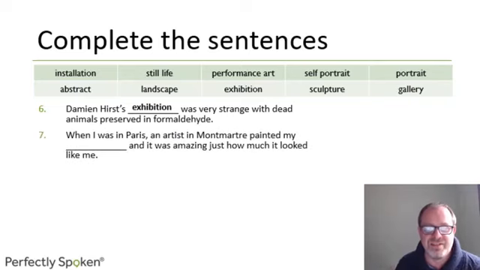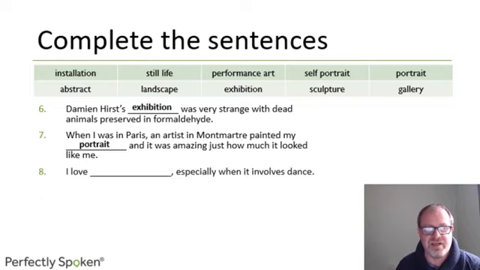When I was in Paris, an artist in Montmartre, I hope I've spelt and pronounced that correctly, the district of Paris, painted my something, and it was amazing just how much it looked like me. So he painted a picture of a person as a portrait. Number 8, I love something, especially when it involves dance. Well, the art form that involves dance here is performance art.